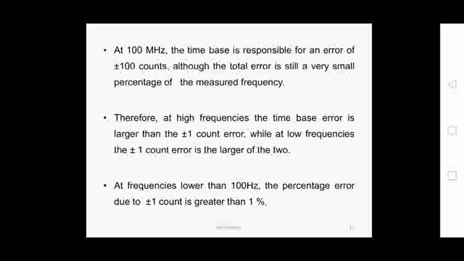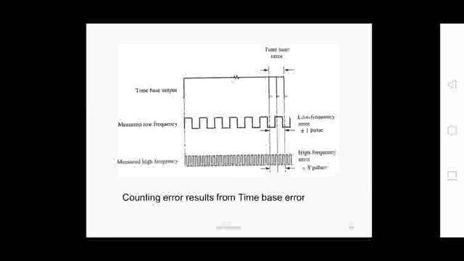So there is a loss when compared with the high frequencies. At low frequency we have a high deviation from the expected result or measured frequency, almost 1%. So we have to reduce this 1% due to the one count, and for that we go for another technique.